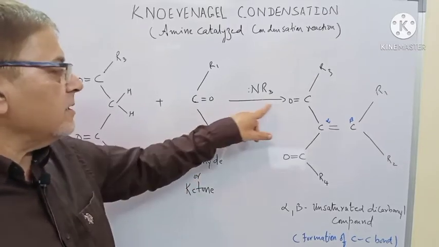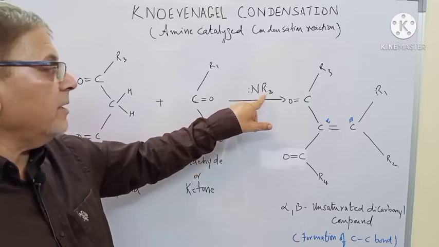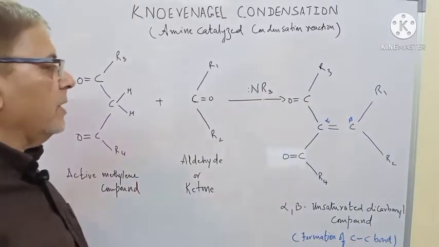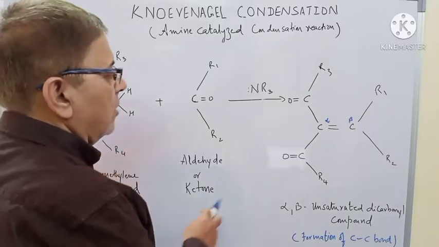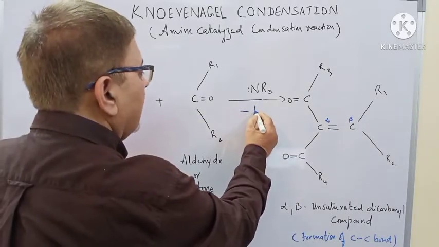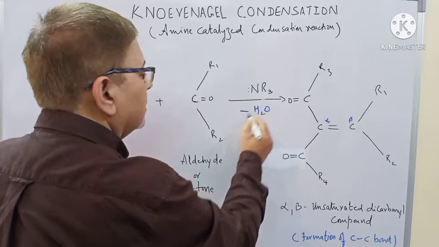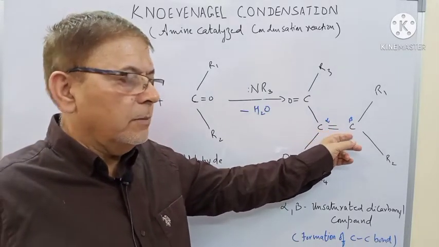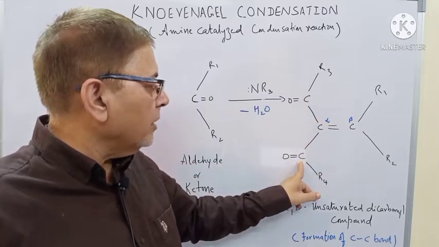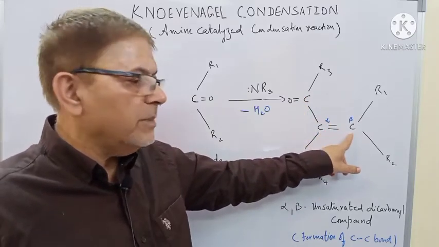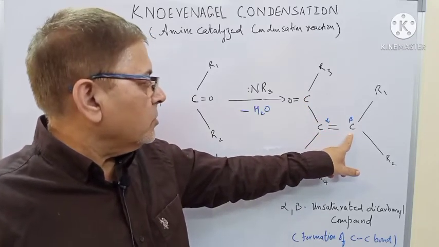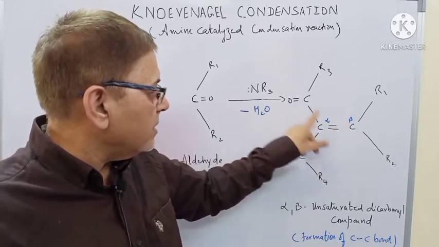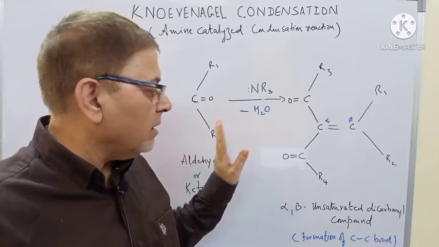And we said it takes place in presence of a weak base like an amine. Here we have got a tertiary amine. Condensation reaction takes place. There's a loss of water molecule, and what we get is an unsaturated compound, two carbonyl groups, alpha carbon atom, beta carbon atom. So it will be called an alpha beta unsaturated dicarbonyl compound.